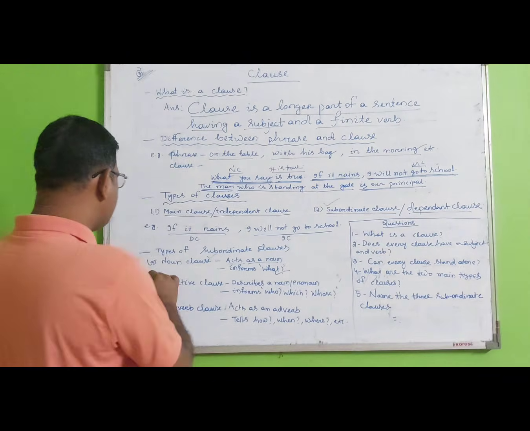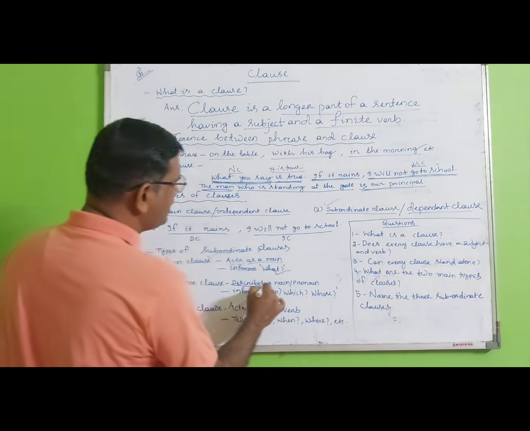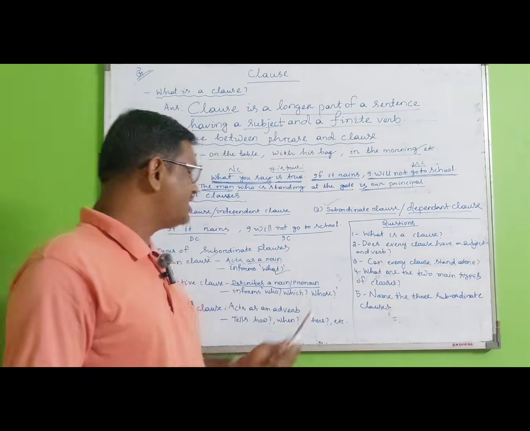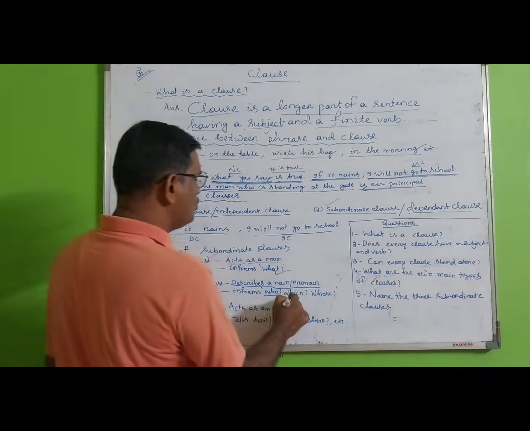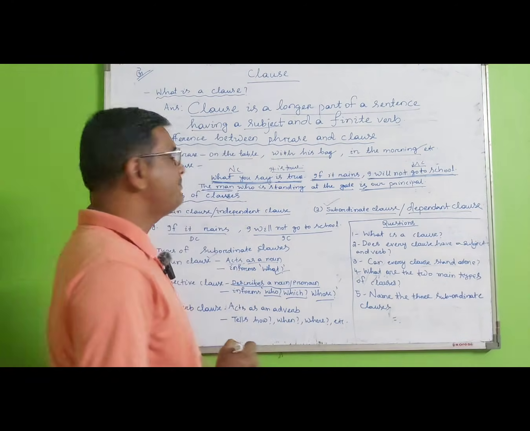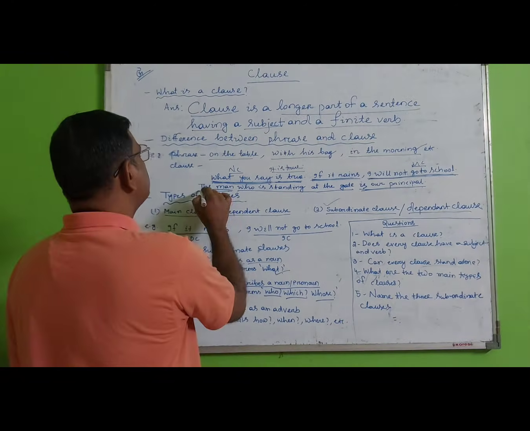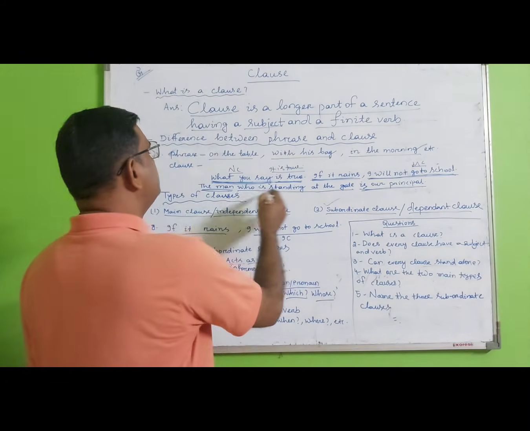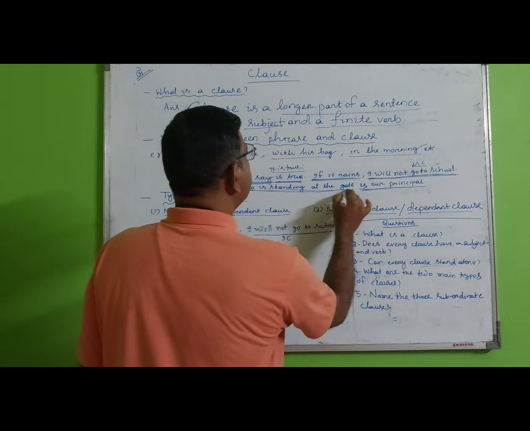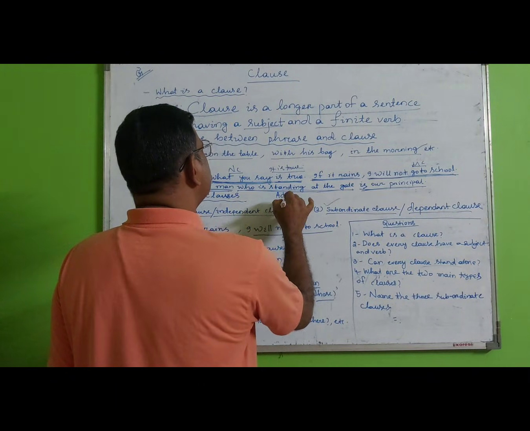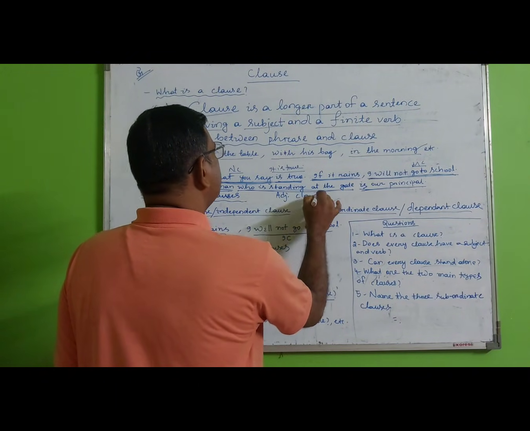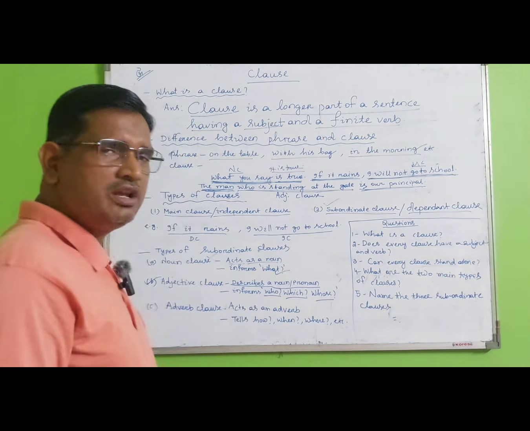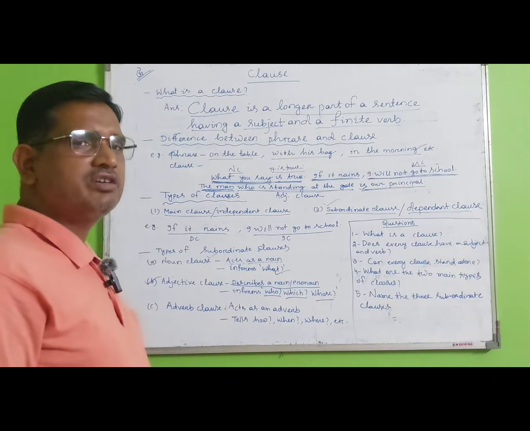In the same way, the adjective clause describes a noun or pronoun. That means it acts as an adjective. It answers who, which, whose. In the man who is standing at the gate is our principal, the subordinate clause is who is standing at the gate. This is an adjective clause. It describes the man: who is that man? The one standing at the gate is our principal.